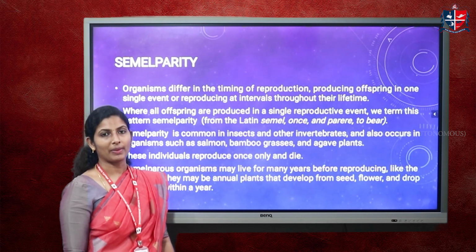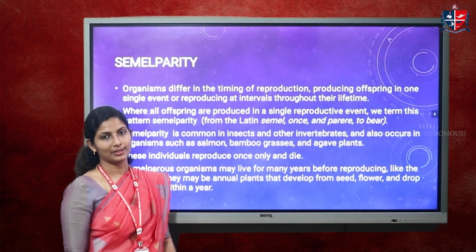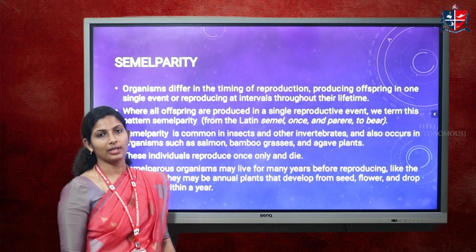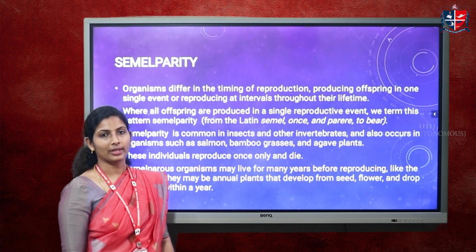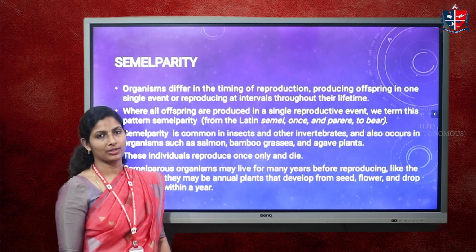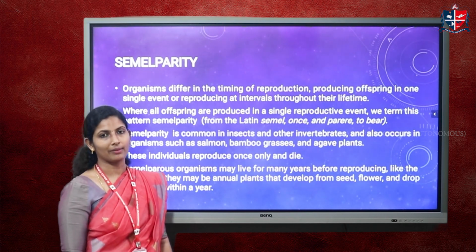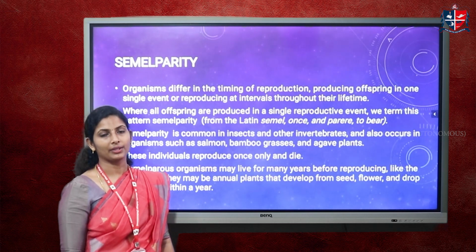So when it comes to the semelparous mode of reproduction, the organism reproduces only once during its lifetime, and during that time it produces a maximum number of offspring, and usually after that it dies off. So semelparous organisms live long before the reproductive event, and suddenly after the event they die off. Examples of organisms undergoing the semelparous mode of reproduction are agave plants, salmon, bamboo grasses, some kinds of insects, other invertebrates, etc.